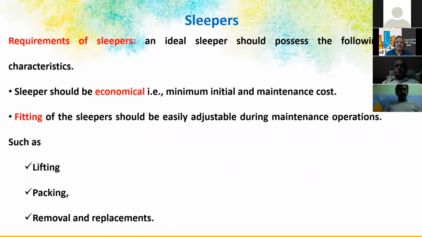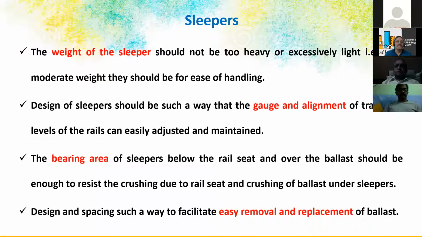Functions of the sleepers, we all know: the requirement of the sleeper is basically to distribute the load, prevent lifting, and also pack the rails in position. And then the weight of the sleepers. We had a huge kind of revolution in the 1890 period, that decade, when most of the sleepers were wooden sleepers, and wood is an environmentally fragile material. You cannot continuously use wood only, replacing the sleepers and all.